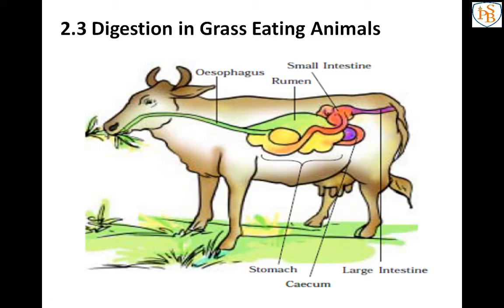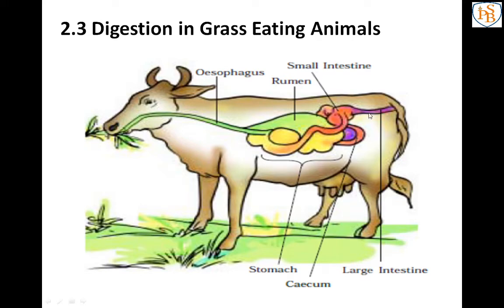First they take the grass inside the mouth, then it passes into the rumen and is partly digested in the stomach. The partly digested food is known as cud. Cud is a partially digested food.